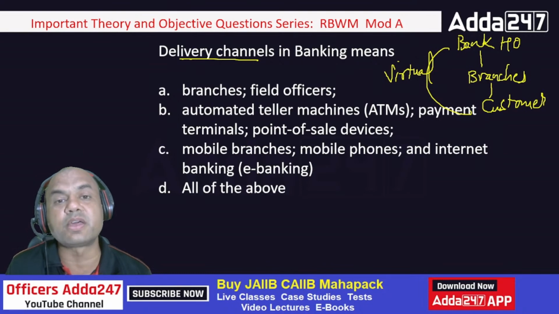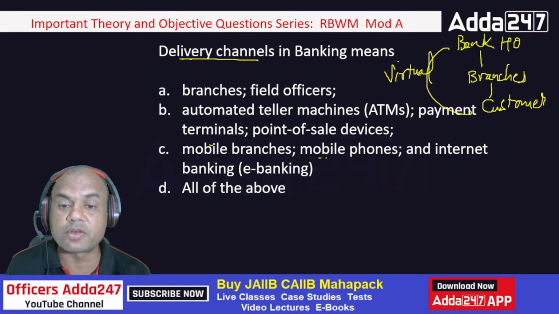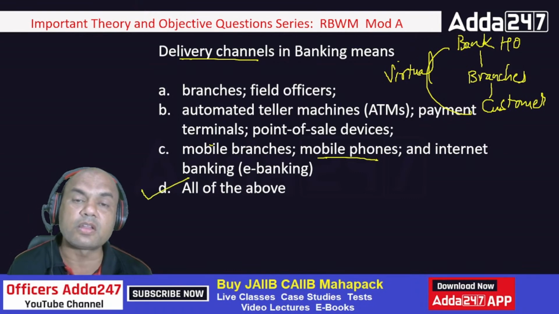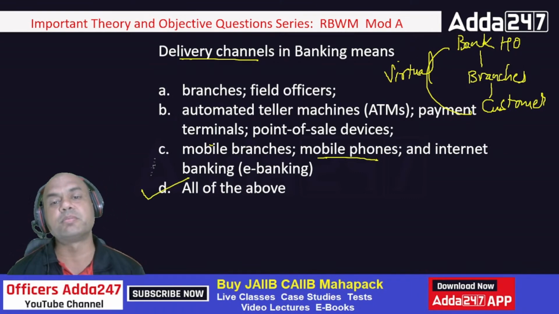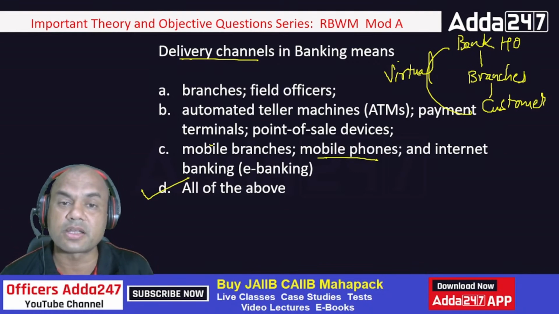Point of sale means wherever I purchase or sell in the malls. Mobile branches, mobile phones. Even these are the new channels now. Everyone is on these mobile phones nowadays. Internet banking, e-banking. So the answer is all of the above. All of them are delivery channels. Always remember, everything by which I can reach the customer is known as a delivery channel.